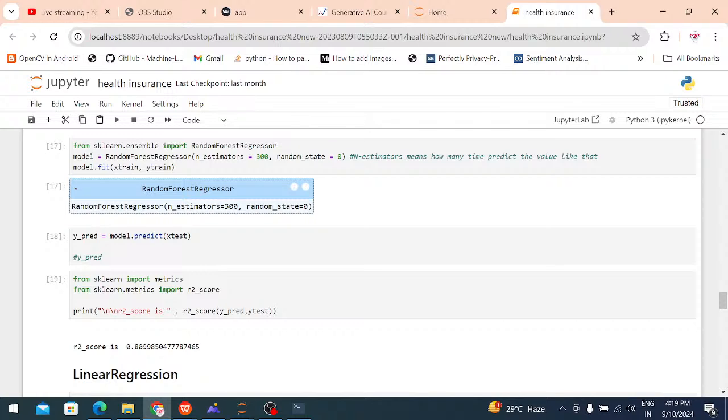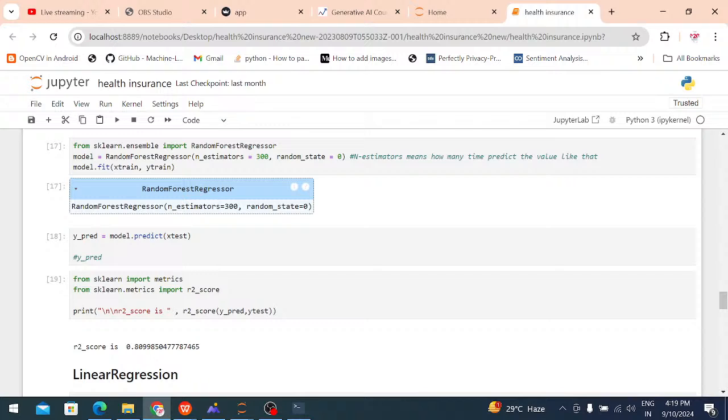Classification means we classify the data in two formats only, like yes or no. In regression, the input values are continuous. For example, based on age and BMI, we give one amount as charges. Based on the input, the output changes. That's why I am using regression models.